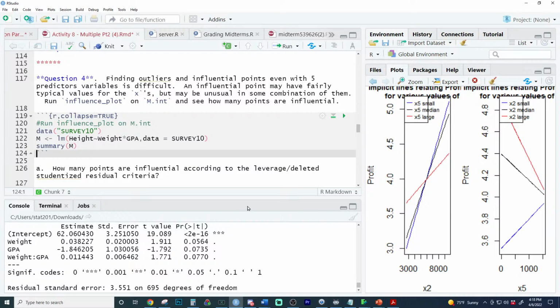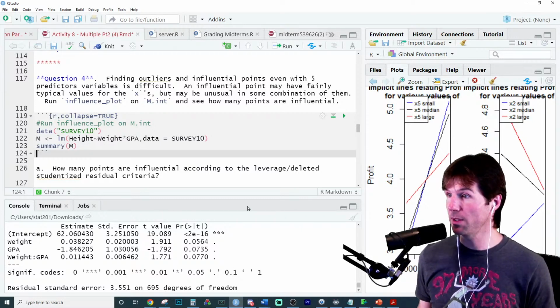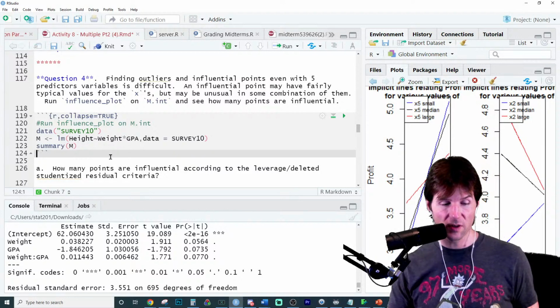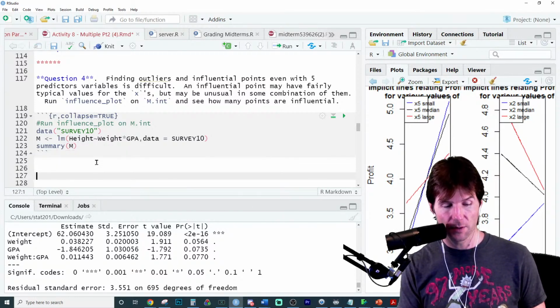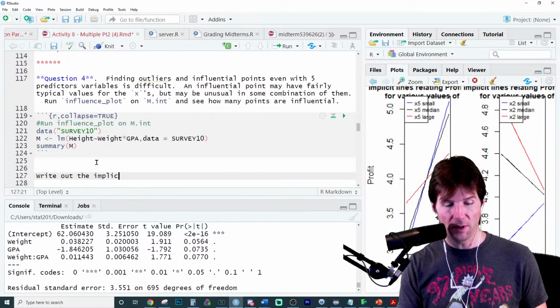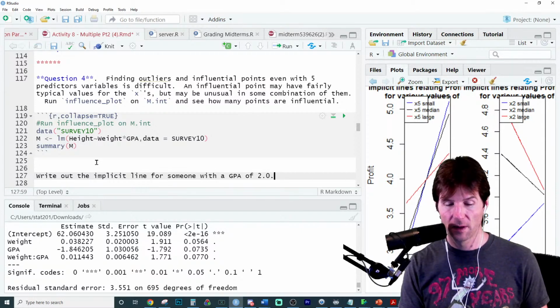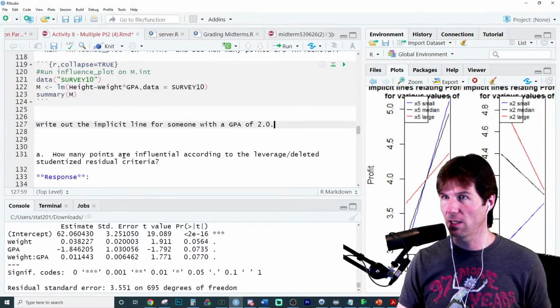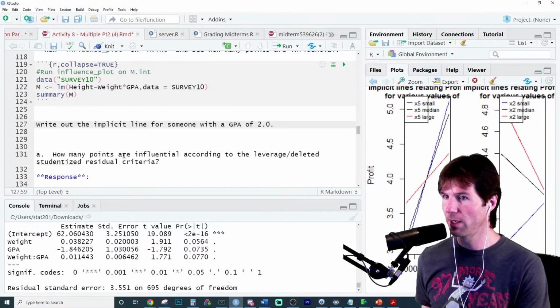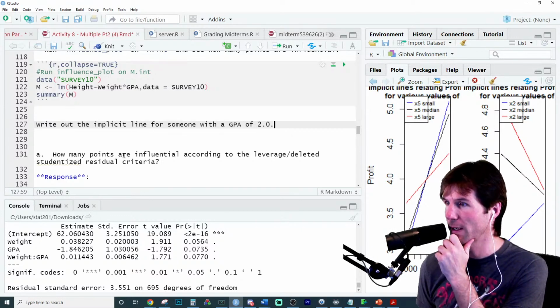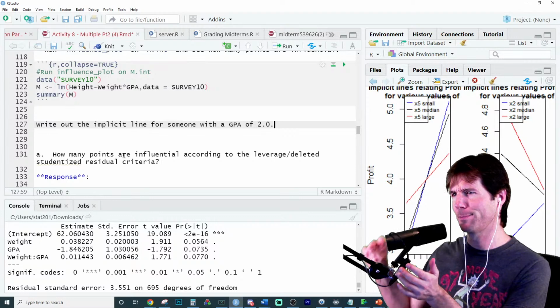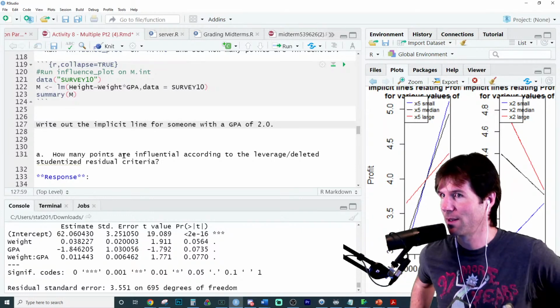Okay, so now we're going to write out the implicit lines. Questions on the test or on the homework assignments say things like, write out the implicit line for someone with a GPA of 2.0. So if you got this on the test, Kayla, do you think you could solve this right now? Just this question. I'm hoping after we do this example, it'll be like, got this.